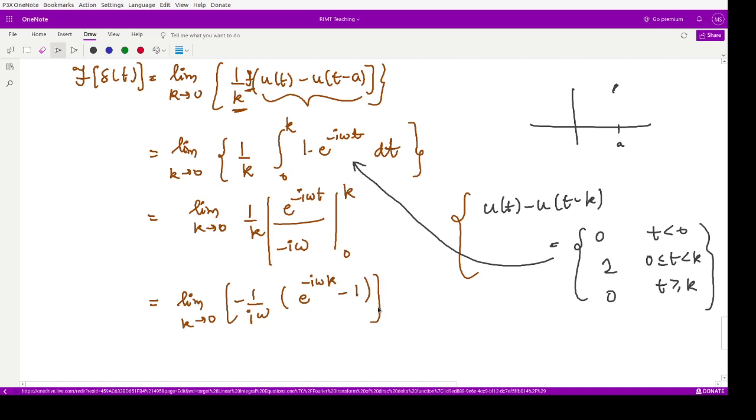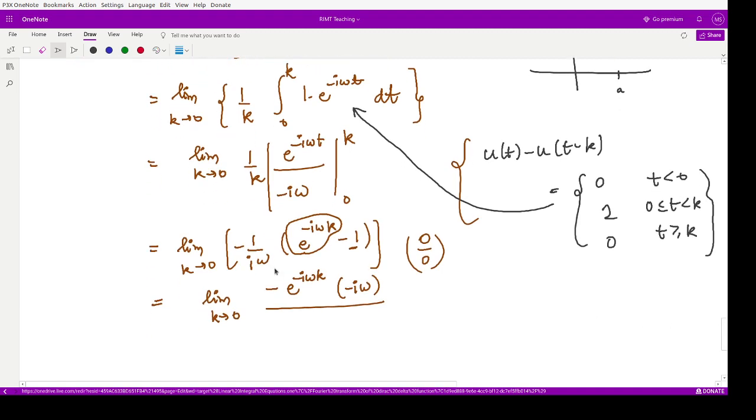So now when you substitute the limit, that is whenever k goes to 0, the term becomes 0 by 0. So here we will apply L'Hopital's rule, which says that in order to calculate this limit, you have to differentiate the numerator separately and the denominator separately. So we would have minus e to the power minus iota omega k into iota omega. That is the derivative of this particular term, and the derivative of the denominator would be the derivative of k.